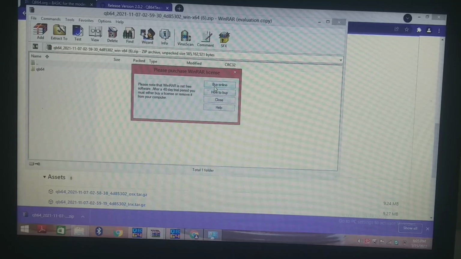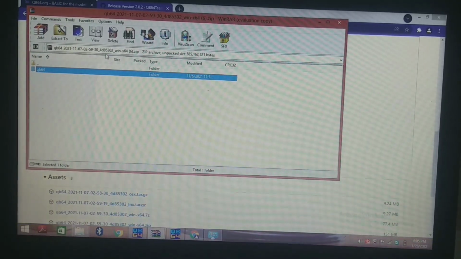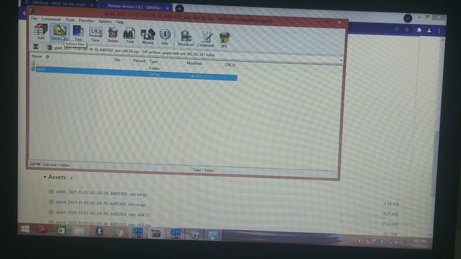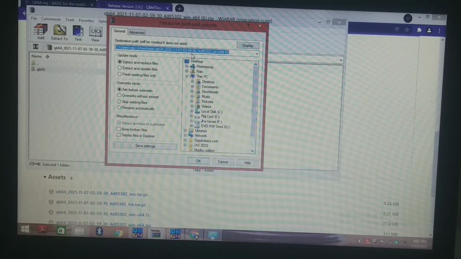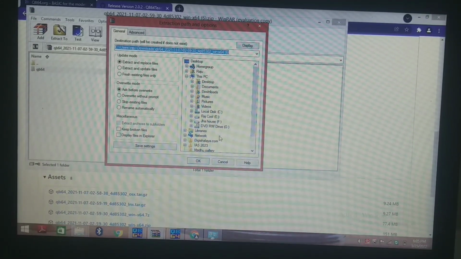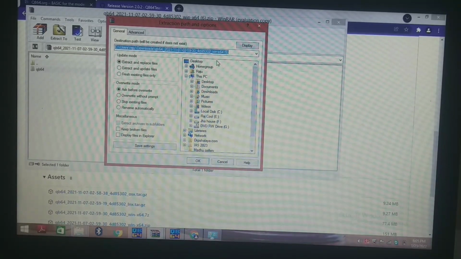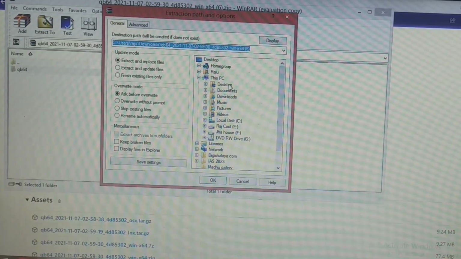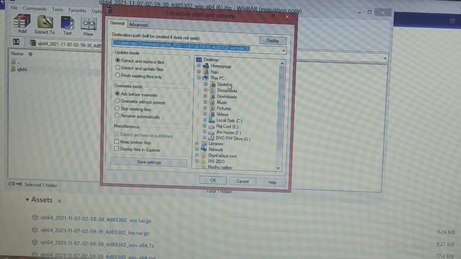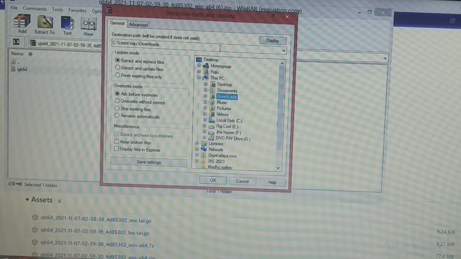While opening this file, you will find QB64 here. So let's extract this QB64. And here you just extract this file to a particular position. So let's install this file to the desktop. I'm going to install this file to the downloads option.